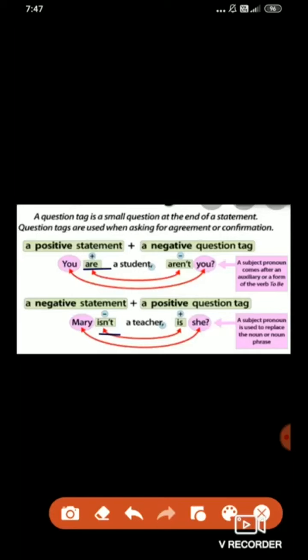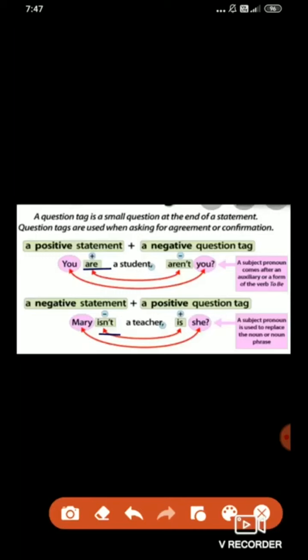So when a negative statement is there, we have to add a positive question tag. First you need to write the sentence as it is: Mary isn't a teacher. Rule number 2, you have to put the comma after writing the whole sentence. At the end, in spite of putting a full stop, you have to put a comma.